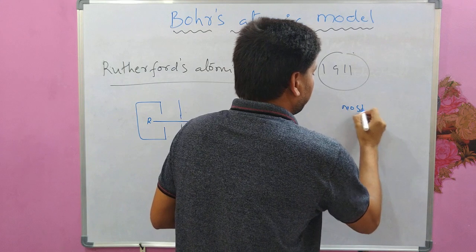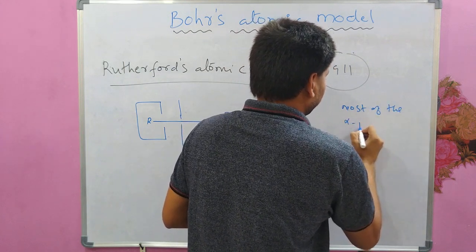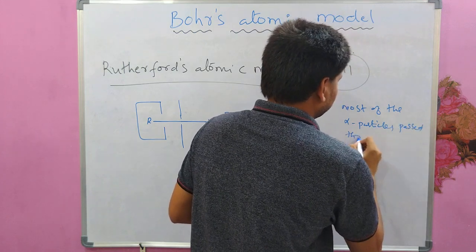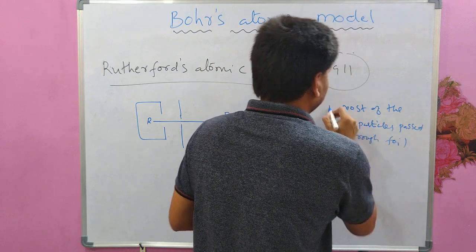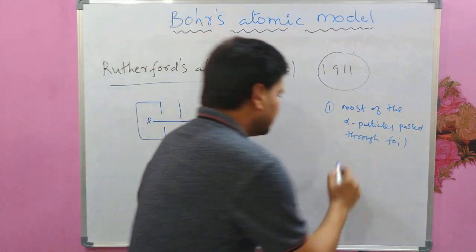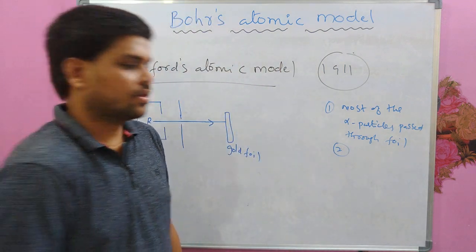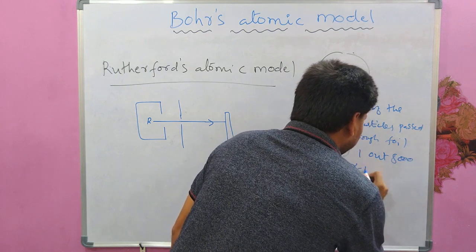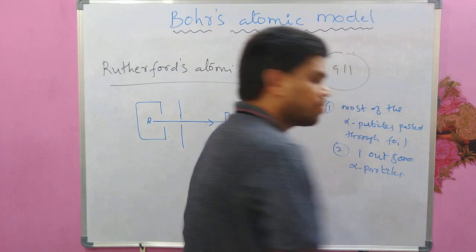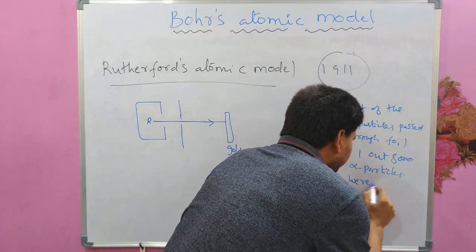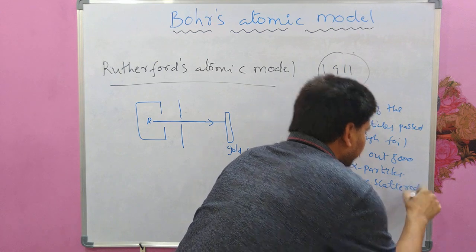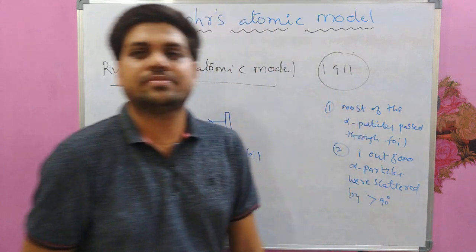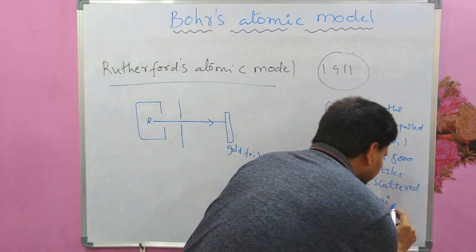Most of the alpha particles passed through the foil. That is the first observation. And the second one, roughly 1 out of 8,000 alpha particles were scattered by greater than 90 degrees of scattering angle.